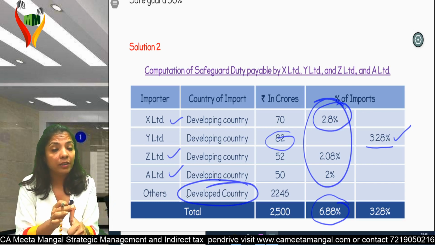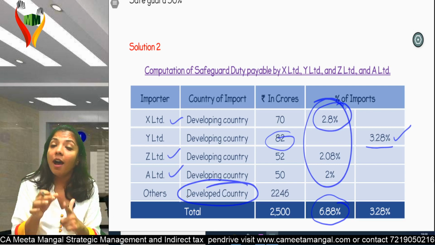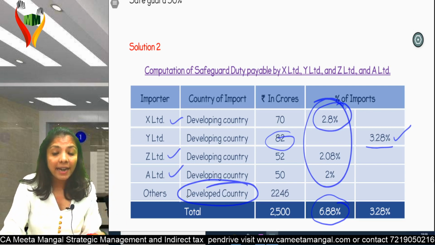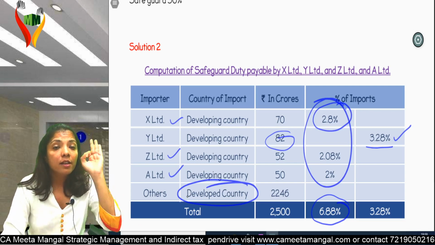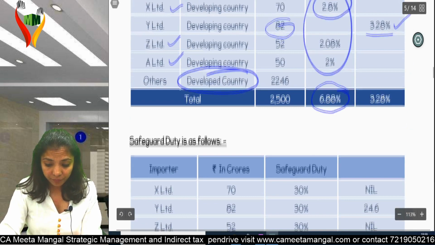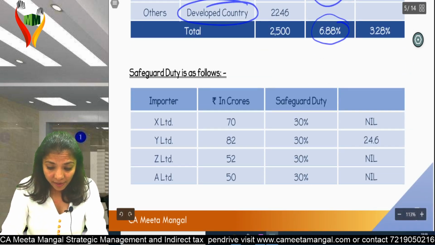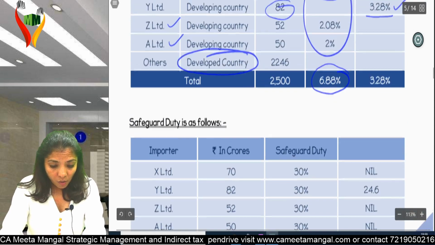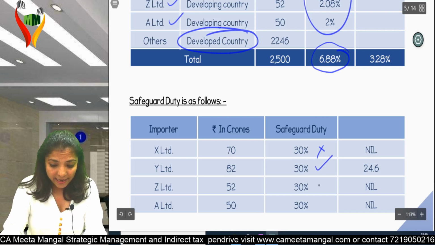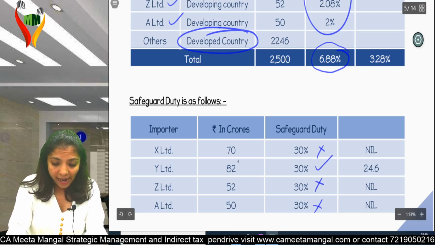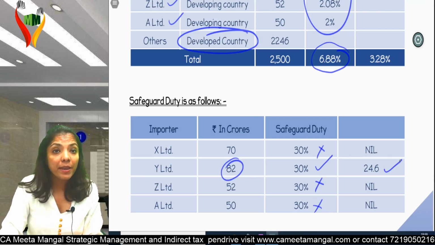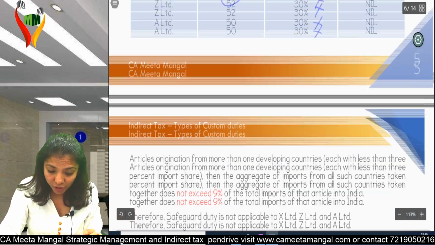First, individual condition. Individually, they were less than 3%. And in totality, they were up to 9%. So in X, in Z, in A, there will be no safeguard duty. Safeguard duty will be there in the case of Y as well as in case of others. Am I clear? So if I see X, Y, Z and A: X will not be levied, Y yes, Z no, A no. 82 crores, 30% comes to 24.6, which will be your safeguard duty for that developing country. I hope you're with me.